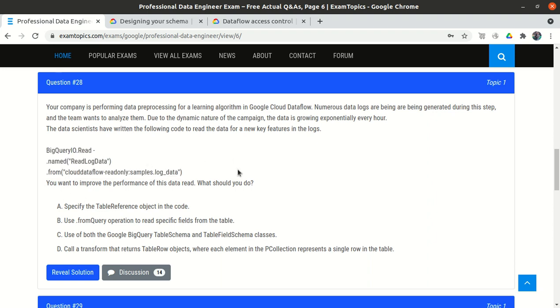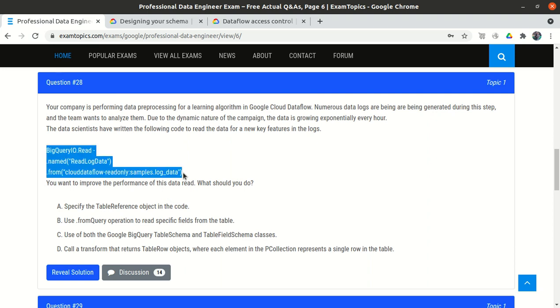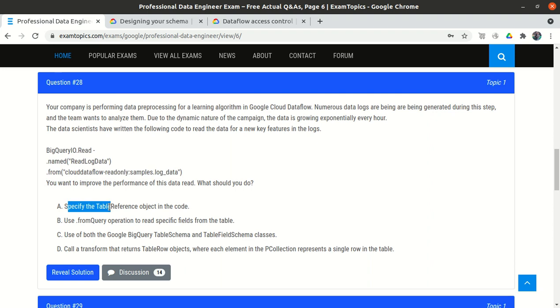So how will we improve the performance of the data read? Because if we read everything, the performance will definitely decrease. BigQuery is not designed to read everything. The first option is to specify the table reference object in the code. But the table reference object is already mentioned, that is the from table name. So option A does not look okay.